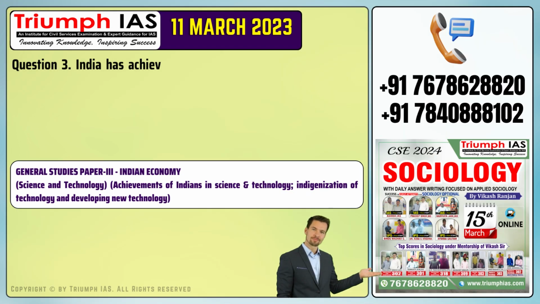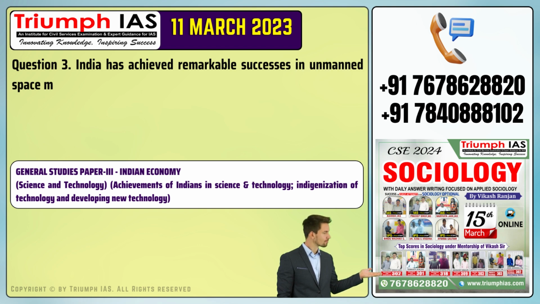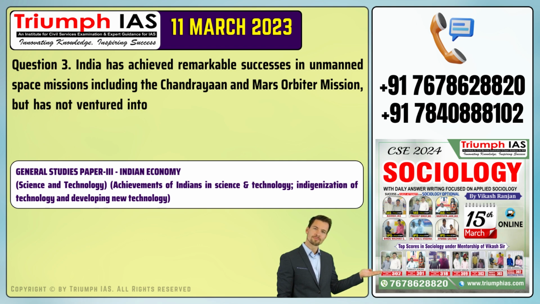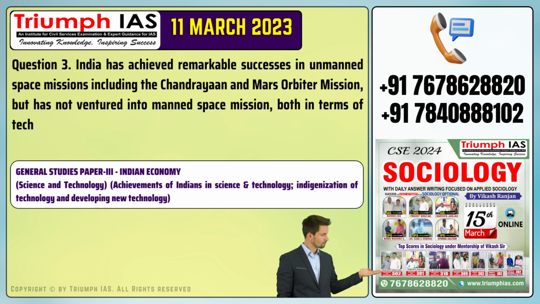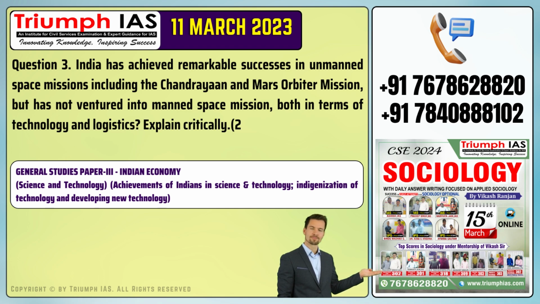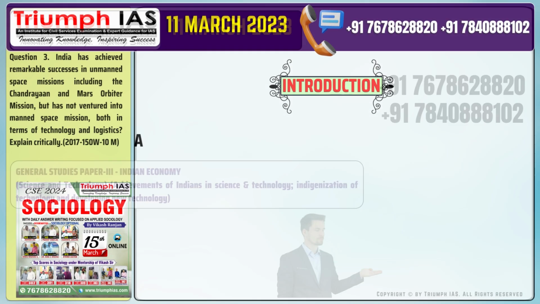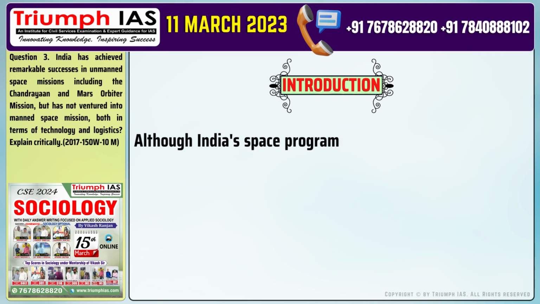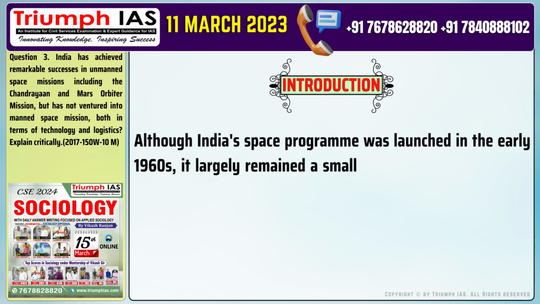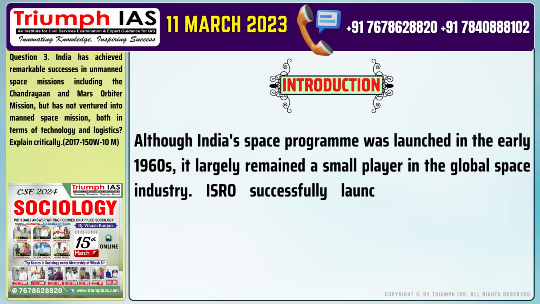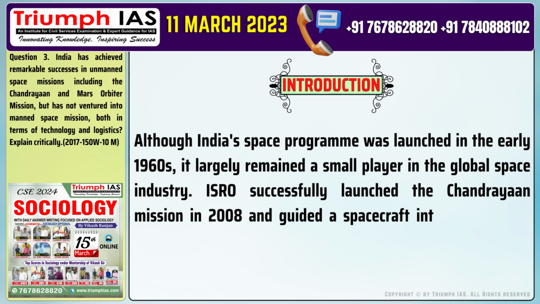Question number 3. India has achieved remarkable successes in unmanned space missions including the Chandrayaan and Mars Orbiter mission, but has not ventured into manned space mission, both in terms of technology and logistics? Explain critically. Let's start with the introduction of the answer. Although India's space program was launched in the early 1960s, it largely remained a small player in the global space industry. ISRO successfully launched the Chandrayaan mission in 2008 and guided a spacecraft into orbit around Mars in 2014.